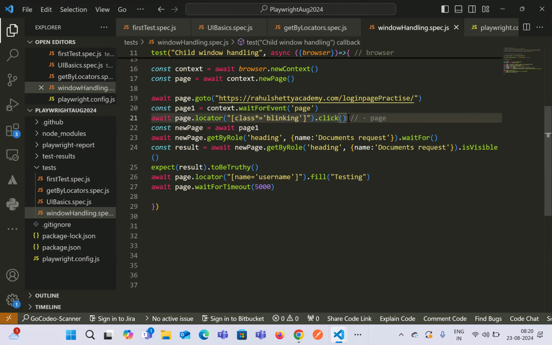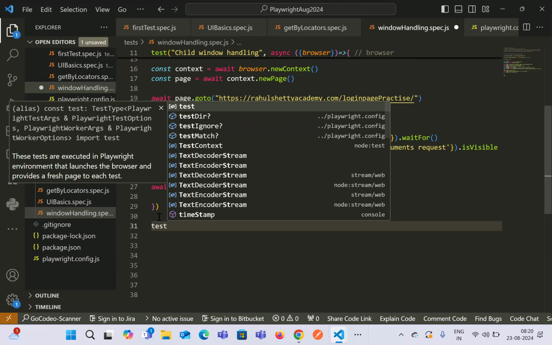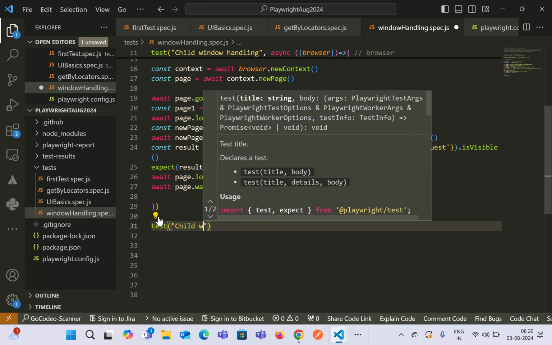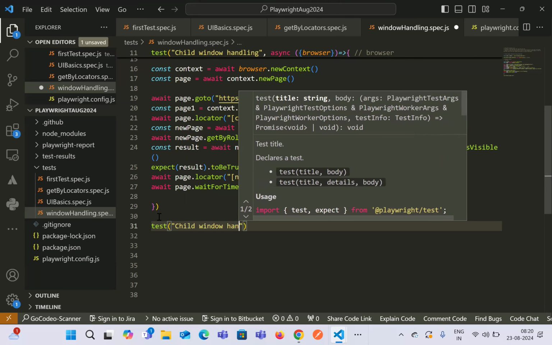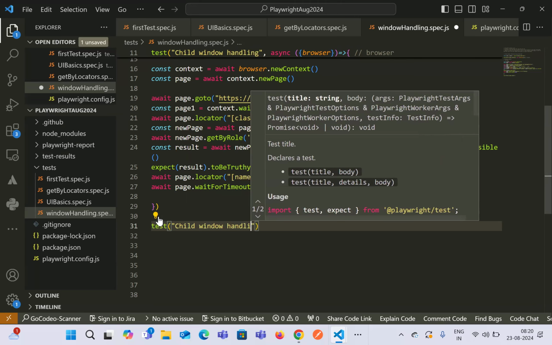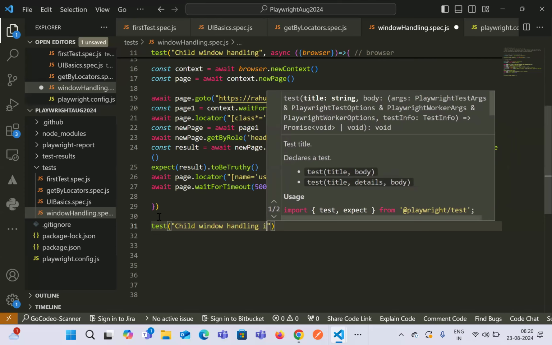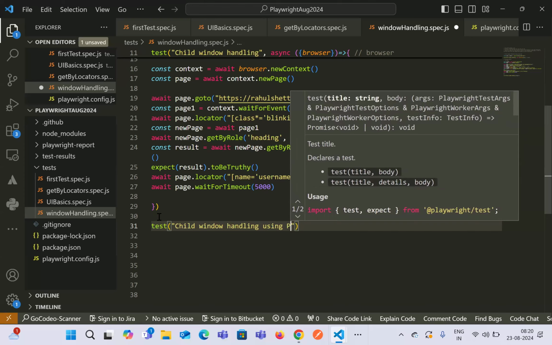In general, what happens if you remove await? Let's create a new page and discuss it. So, child window handling in other handling using Promise.